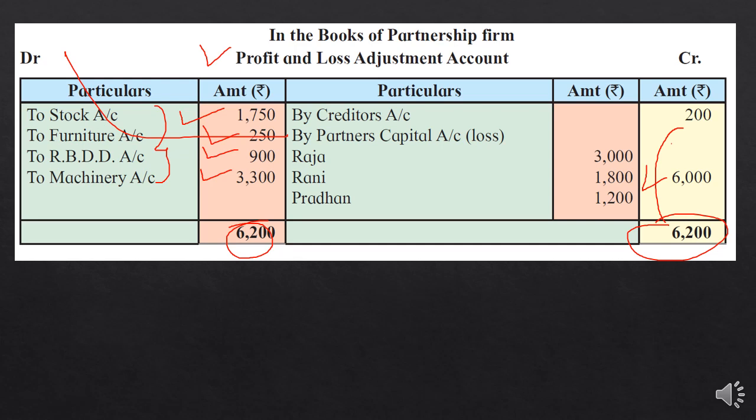Okay students, you know the revaluation loss and profit will be shared in the old ratio only. So what is the old ratio? 5:3:2. In this ratio this 6,000 will be distributed. So Raja's share will be 5/10, Rani's loss will be calculated by multiplying by 3/10, and Pradhan's by 2/10. So you will get these amounts: 3,000, 1,800 and 1,200.